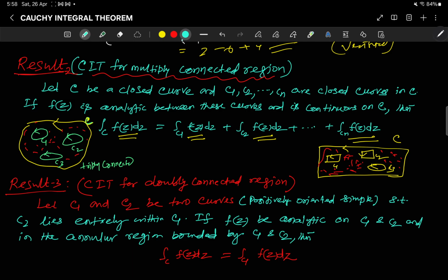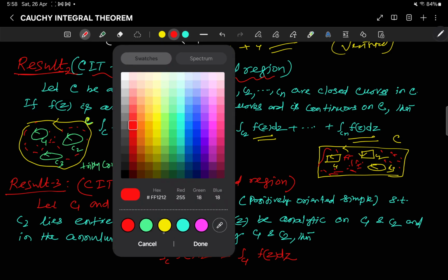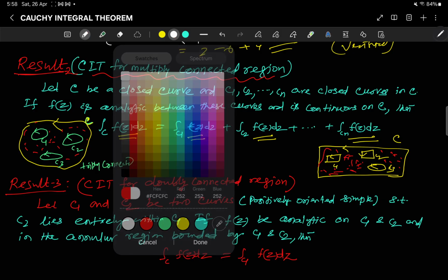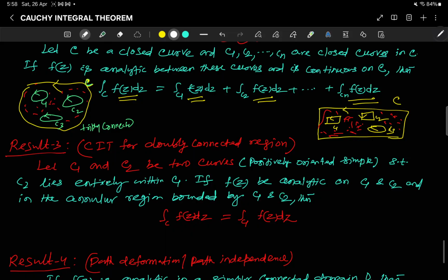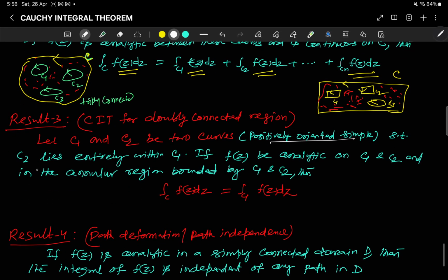Now the consequence of this, we have here the doubly connected region, right? So let C1 and C2 be two curves positively oriented such that C1 lies entirely within C2. Suppose this is my curve C2 and this is my curve C1.